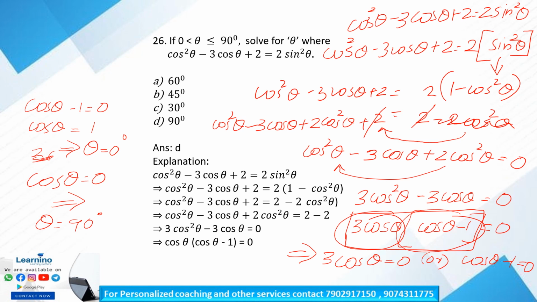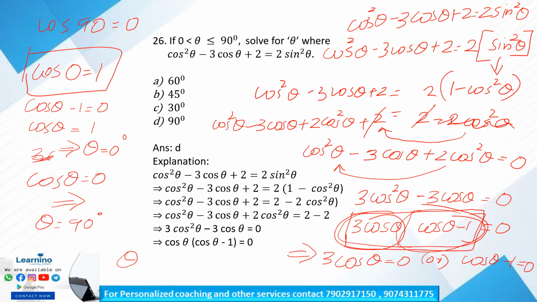Is it clear? Cos 0 is 1, okay, and cos 90 is equal to 0, right? So we finally found that for this equation to be equal to 0, our theta must be 90 degree.